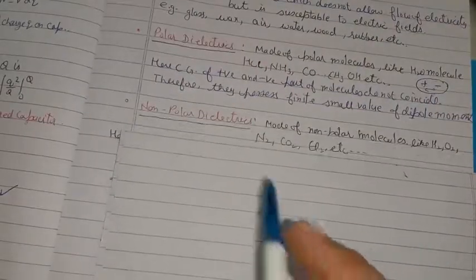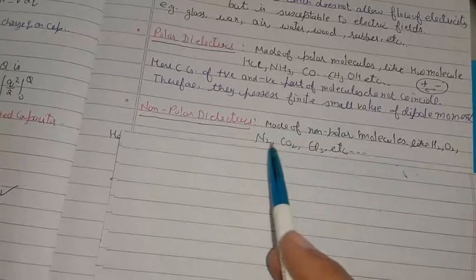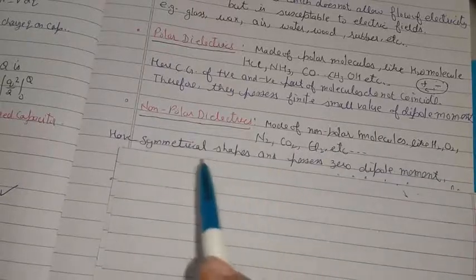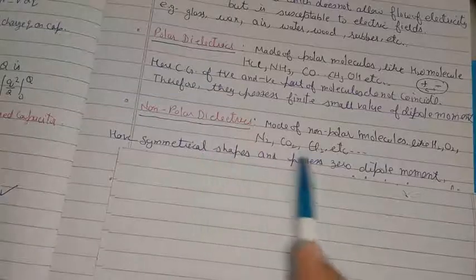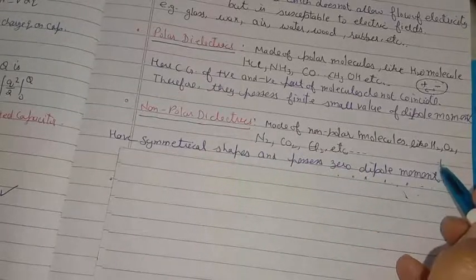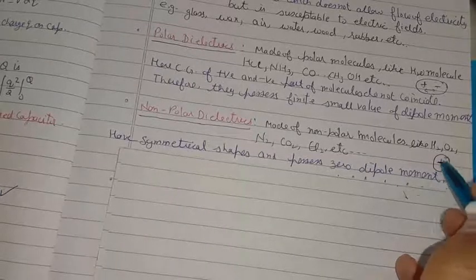On the other side, there are non-polar dielectrics which are made up of non-polar molecules, for example hydrogen, nitrogen, carbon dioxide, chlorine, etc. Because these molecules have symmetrical shapes, they possess zero dipole moment. Symmetrical shape means the center of gravity of the positive charge and the negative charge lie at the same point.